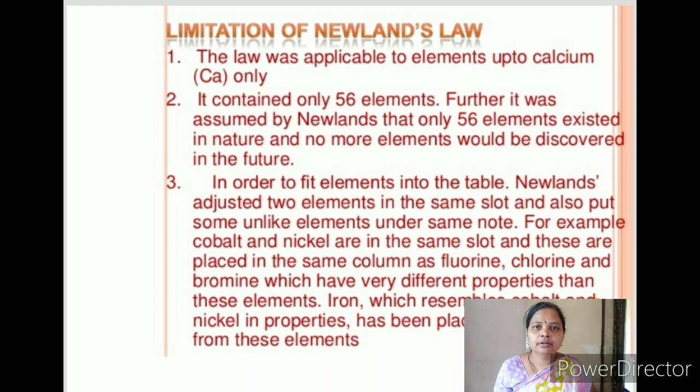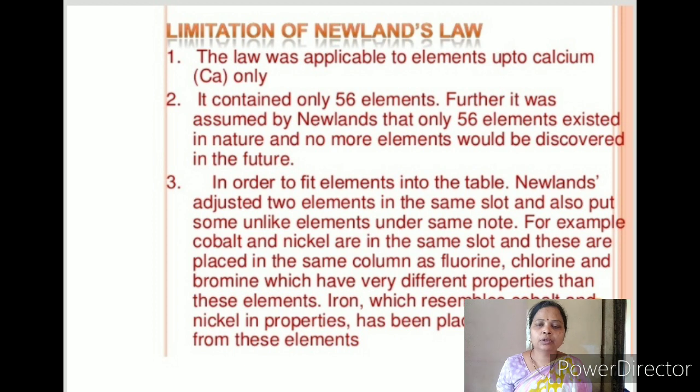And the third limitation is that, in order to fit the elements into the table, Newlands adjusted 2 elements in the same slot and also put some unlike elements under the same note.